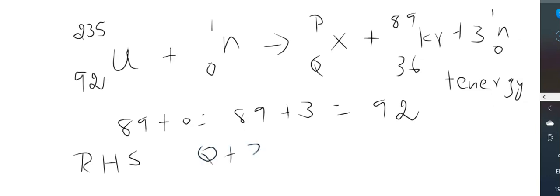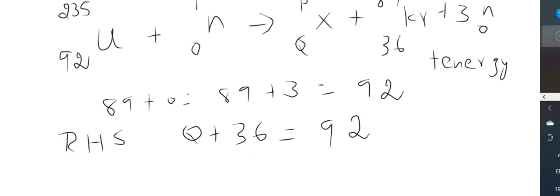So let us take it as Q plus 36 is 92. Here, wait children, we should have taken it differently. When we take the right hand side, 89 plus 3 is equal to 92 plus Q, right?